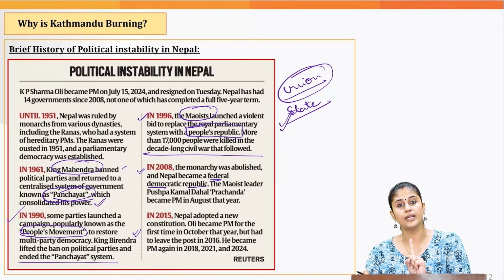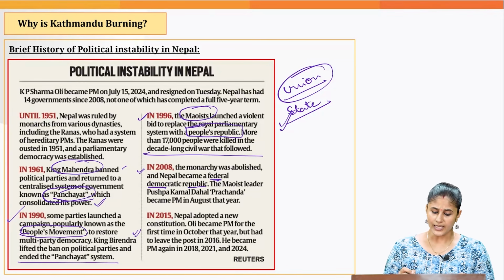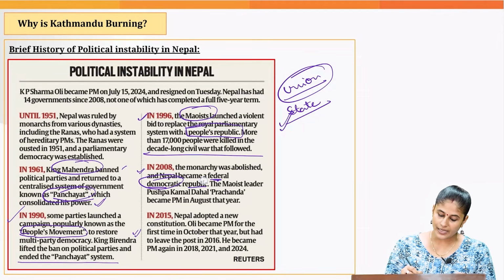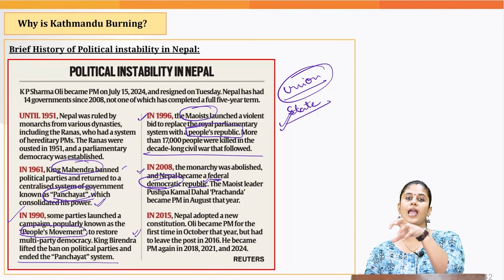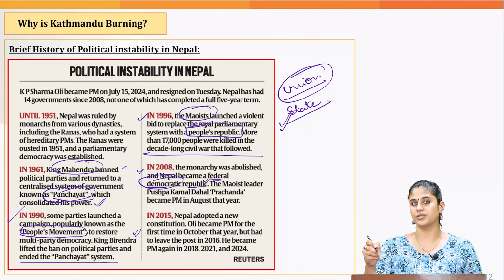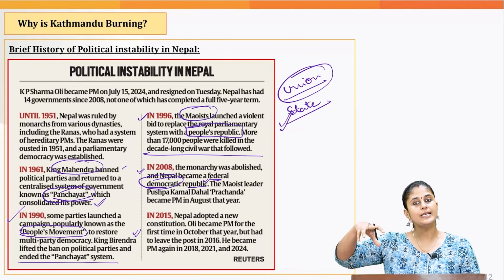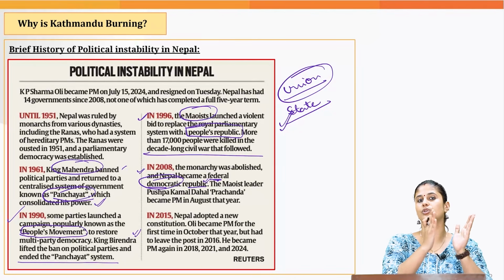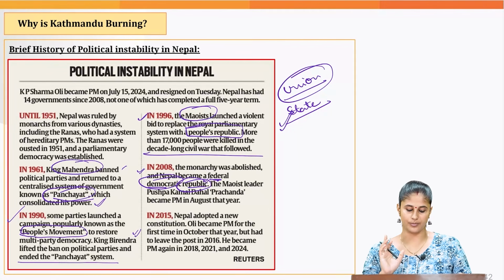Then what do we mean by democratic? Wherein the representatives are elected by the people. Okay? The leader is not being appointed on hereditary principles. Then republic basically means what? That the head of the state is an elected one, maybe direct election or indirect election. But the head of the state position should not be given on the hereditary principle. So republic basically deals with the head of the state position. Democratic basically means the other representatives should be elected by the people itself. Republic particularly deals with the head of the state position.